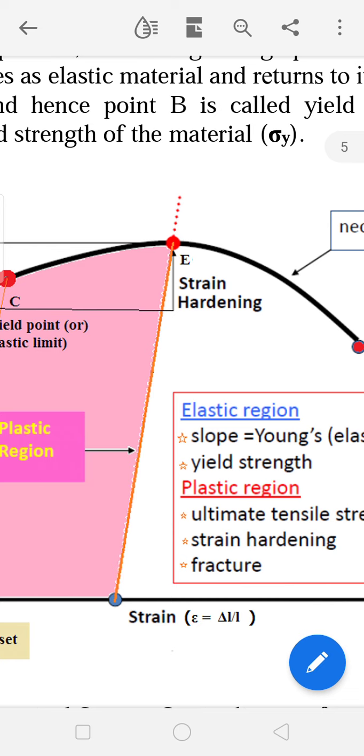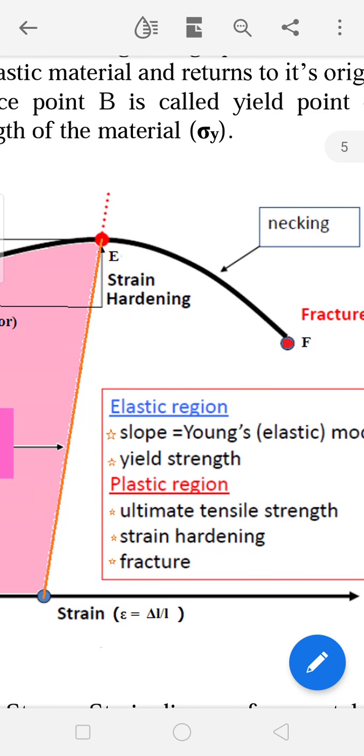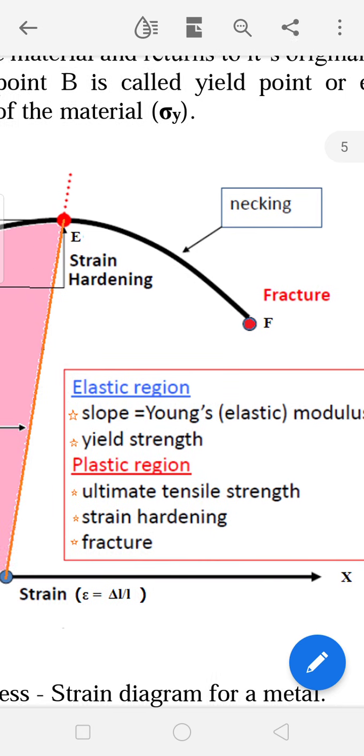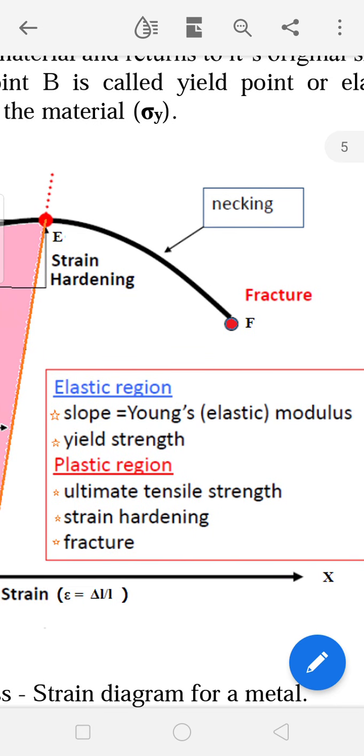And the strain is increasing. Which means after the ultimate tensile strength, even for small amounts of stress, the strain will be increased rapidly, and ultimately the fracture happens here at point F. So gradually here the material gets weakened. If you apply stress more than the ultimate tensile strength, gradual weakening of the material happens.